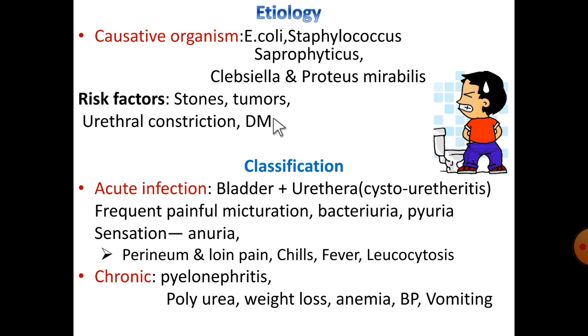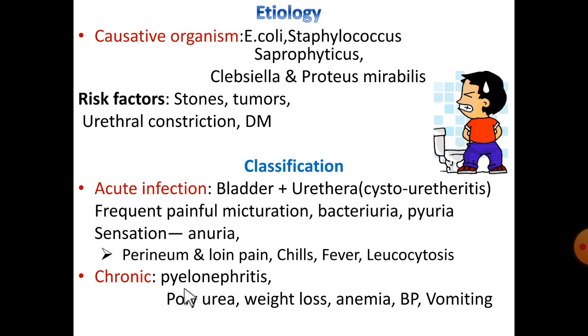those who are having surgery, these persons easily get infection. Coming to the classification, it can be classified into acute and chronic. In acute cases, usually bladder and urethra will be affected. That's why it is called cystourethritis. So in this case, we will observe frequent painful micturition, bacteriuria, pyuria, and a sensation of urination without urine, called anuria. And here the person exhibits symptoms like perineum and loin pain and chills, fevers, leukocytosis.